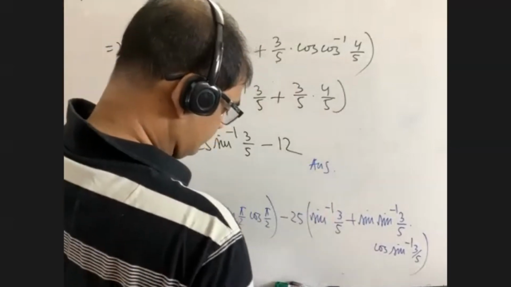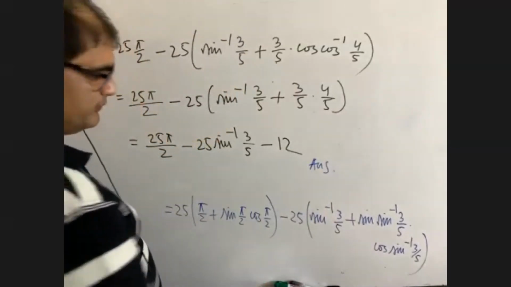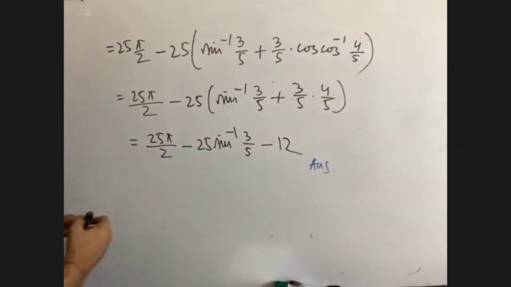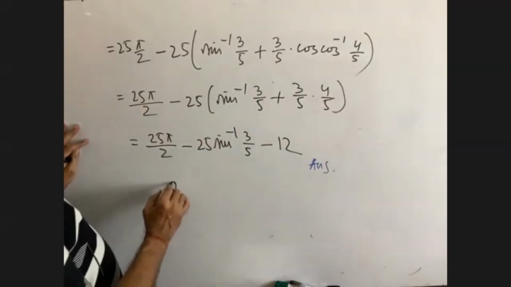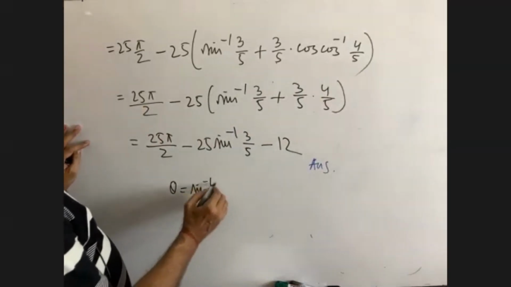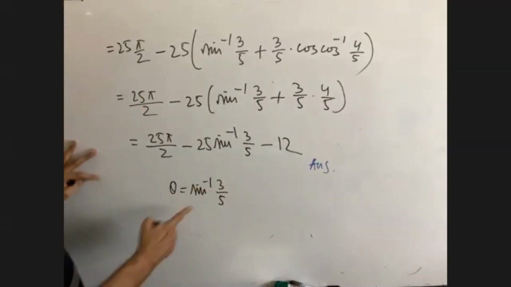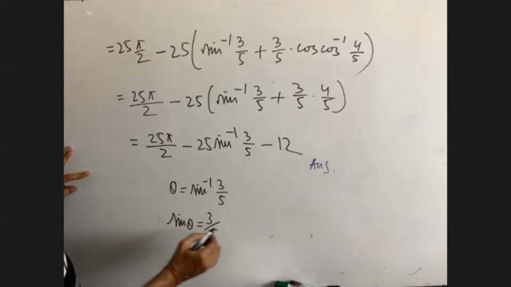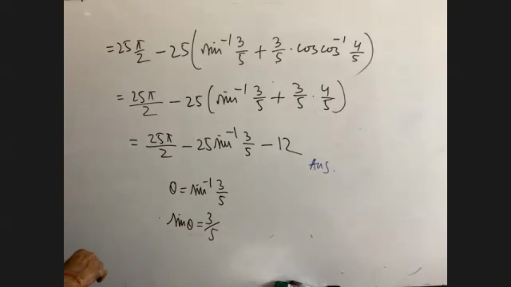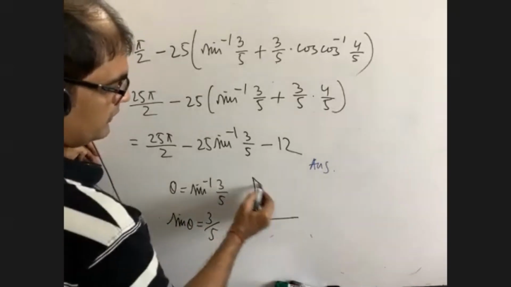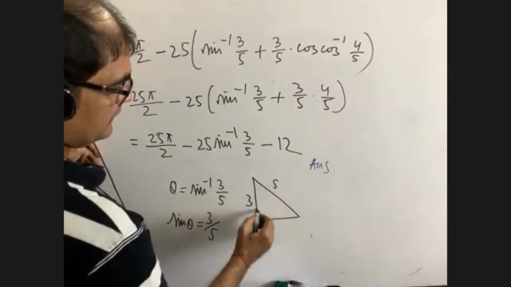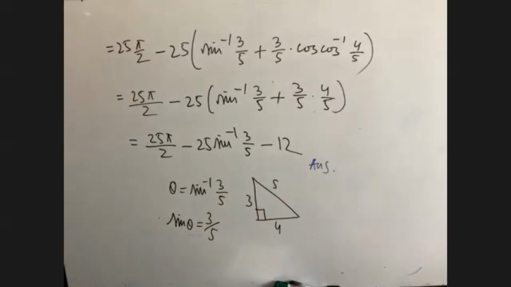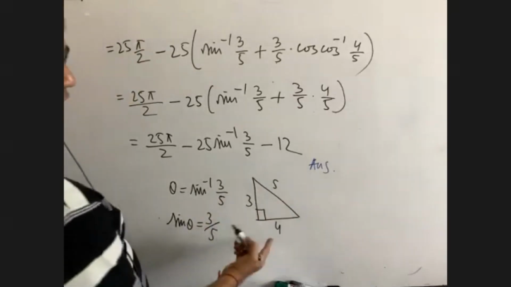Let me know. How did cos inverse 4 by 5 come? I did not understand this. Not a matter. What was the math? Sine inverse, let me know. Theta was what? Sine inverse 3 by 5, right? What is meant by this? It is sine theta equals 3 by 5, right? Yes, sir. If it is 3, if it is 5, then what is the value of this base? 4? Yes, sir. Now you have got it. For cosine, it will be base by hypotenuse.